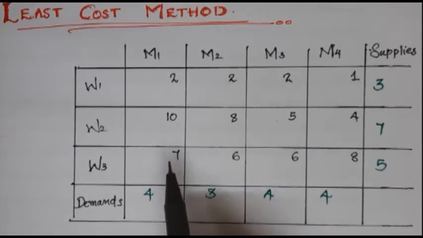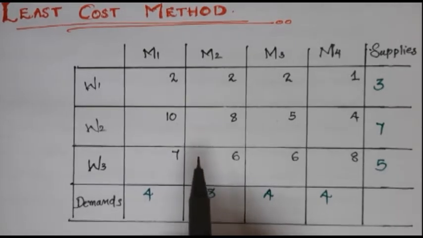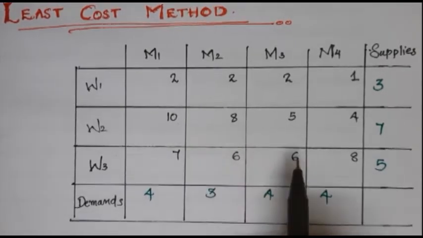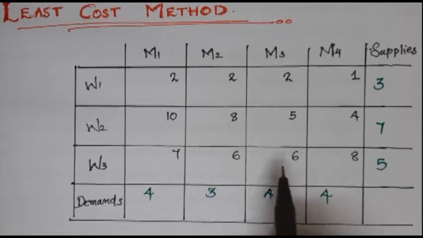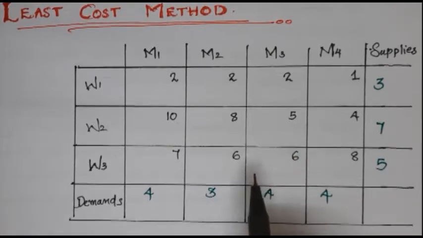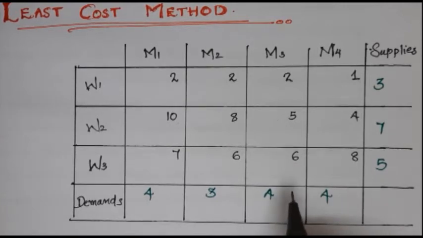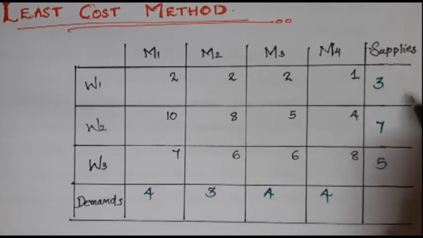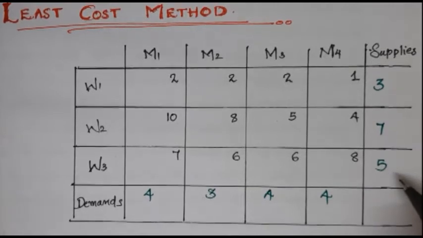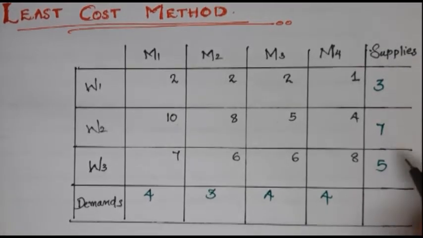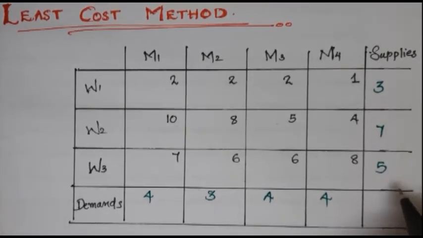The first step is to make it a standard transportation problem. For that, check whether it is a balanced or unbalanced transportation problem. For that, we have to add these supplies. Here 3 plus 7 plus 5 is equal to 15.